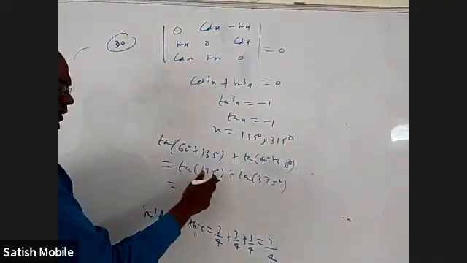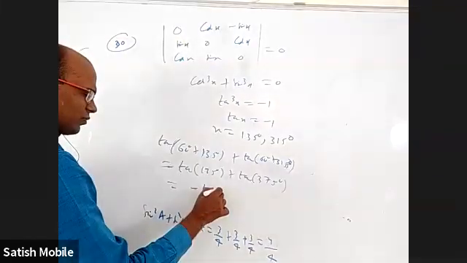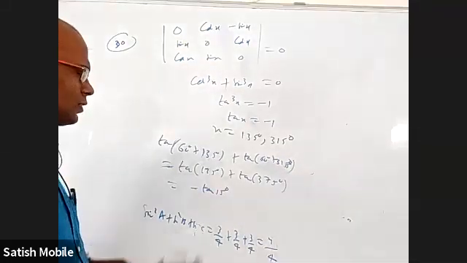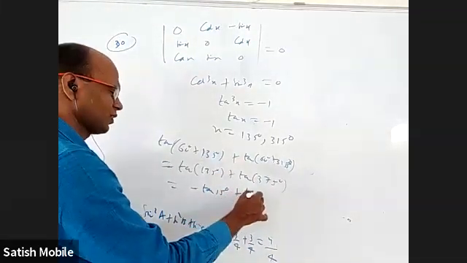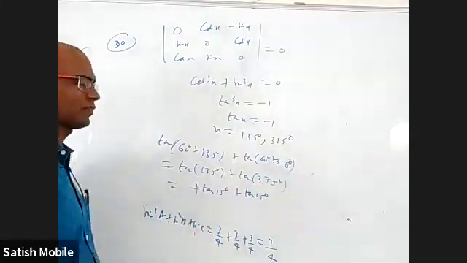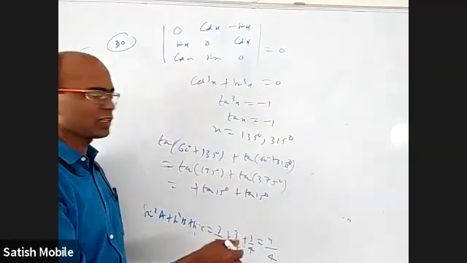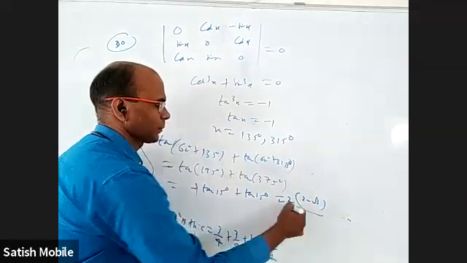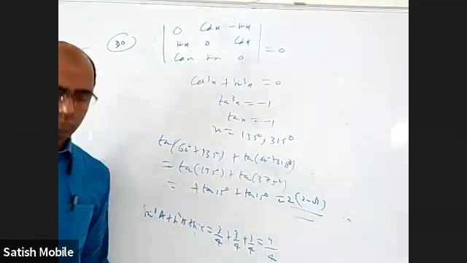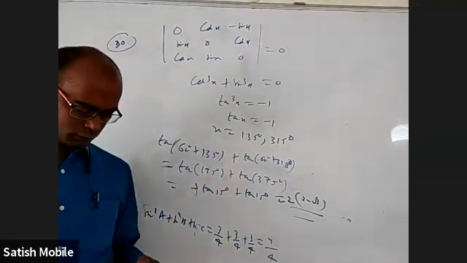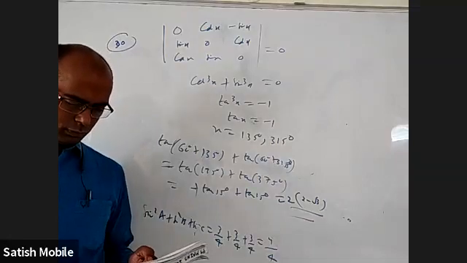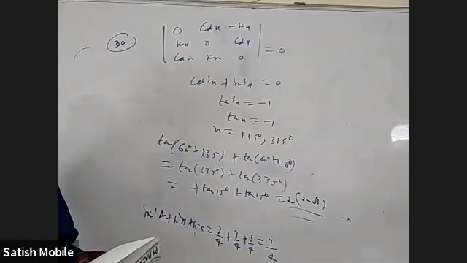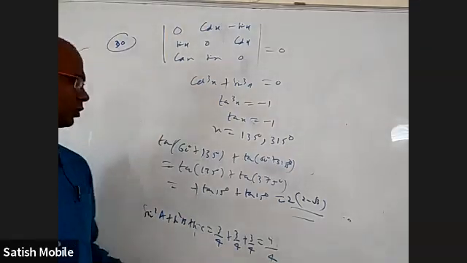If I write 180 plus 15, it is minus tan 15. This is 360 plus 15, so it is plus tan 15. Tan 15 plus tan 15 is 2 times tan 15, and you are supposed to remember tan 15 is 2 minus root 3. So 2 into 2 minus root 3, which is 4 minus, wait, there is an option, could be wrong.